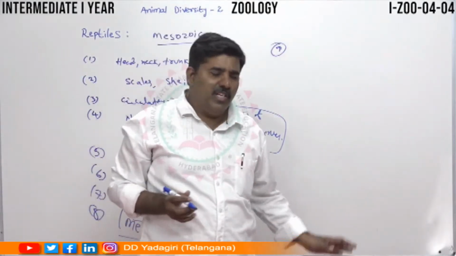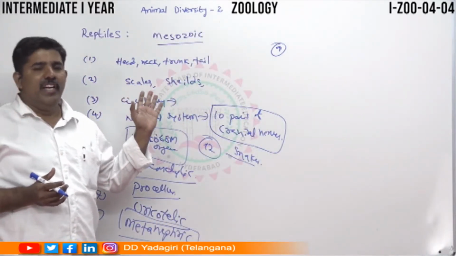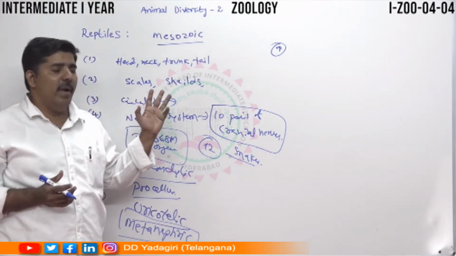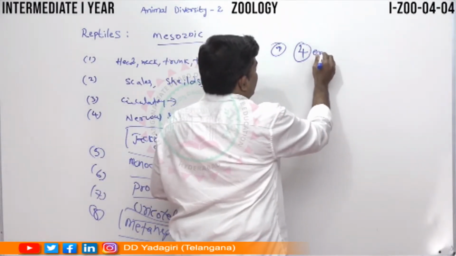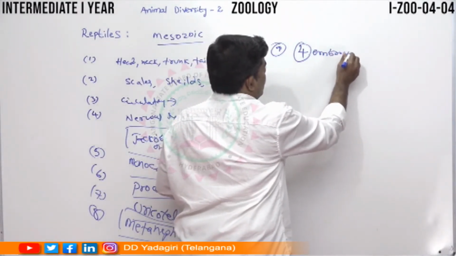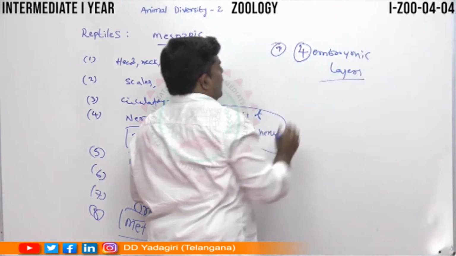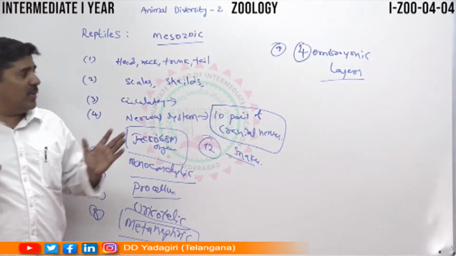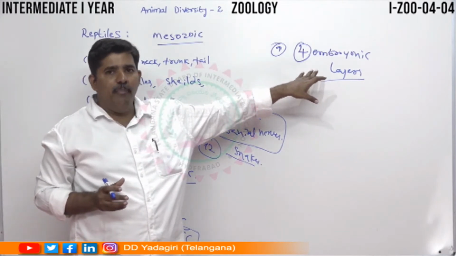amniotes. These reptiles are called amniotes. Why? Because they contain four embryonic membrane layers. Very important: four embryonic layers. That is amnion, chorion, allantois, and yolk sac. So these are the four important layers it contains. That is why it's called an amniotic species.